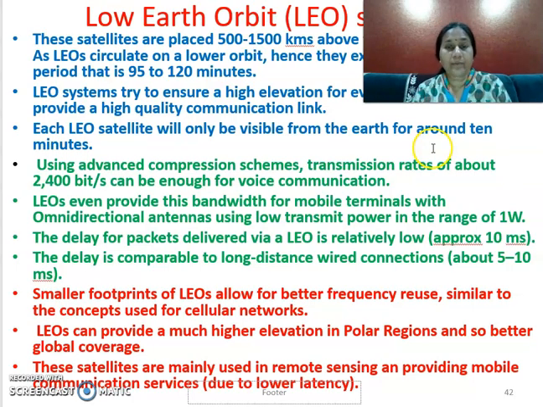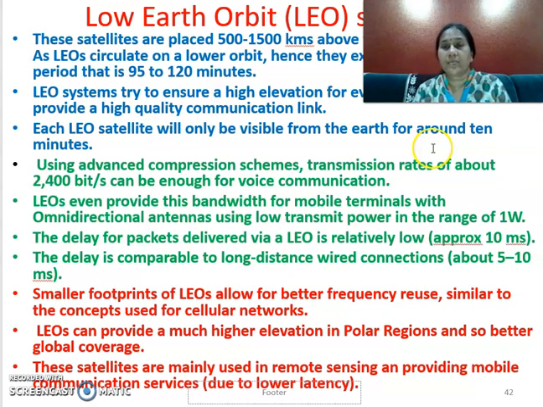This LEO even provides bandwidth for mobile terminals with omnidirectional antennas, but low power in the range of 1 watt. You can use not only directional but omnidirectional antennas. That is, you can cover the entire globe, but the power is very low because it is very near to the Earth.